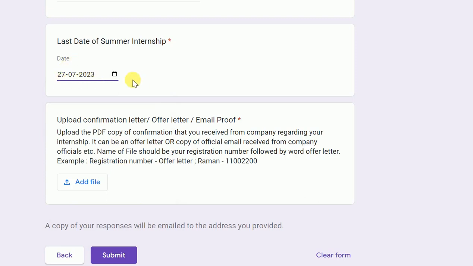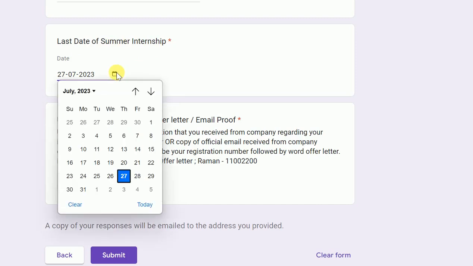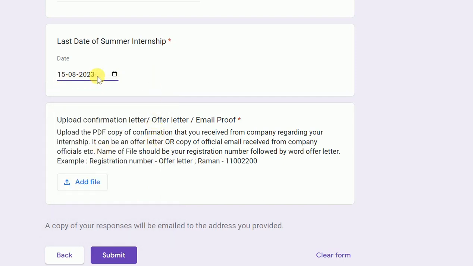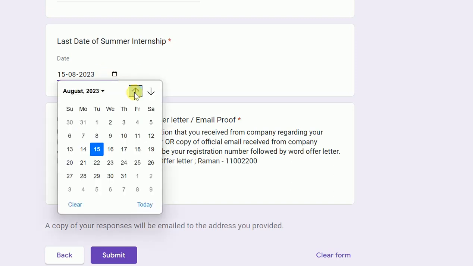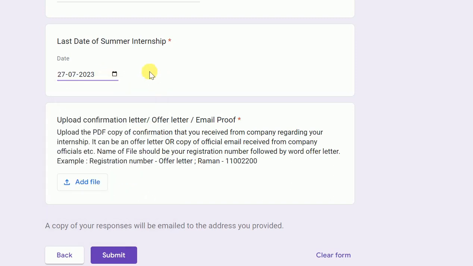In case you are doing it through LPU, then your duration would be longer. Talk to your manager and get the date. Like, I give you one example from one of my companies: the last date is 15th August, so you will select 15th August. We will match the company name and check the last date, and accordingly we will provide. Again repeating, in case of self-arrangement, you have to complete your summer internship before classes start. So fill in that date only, no provision of duty leave.